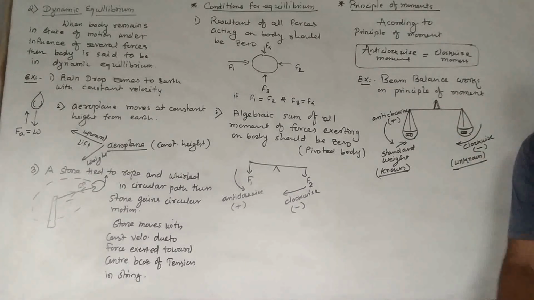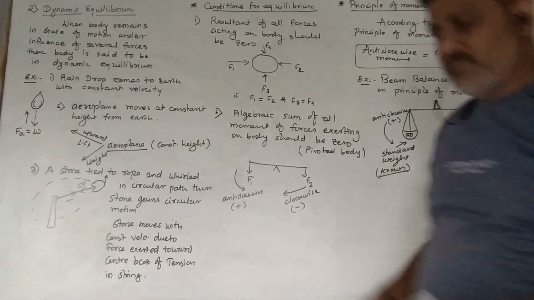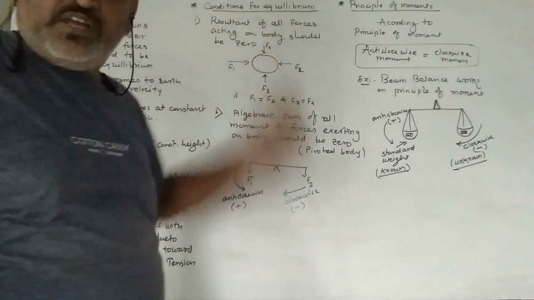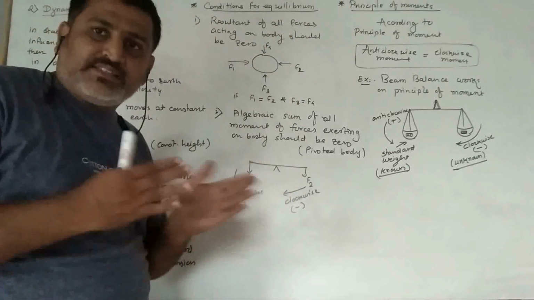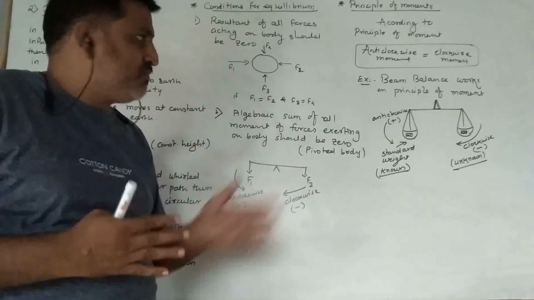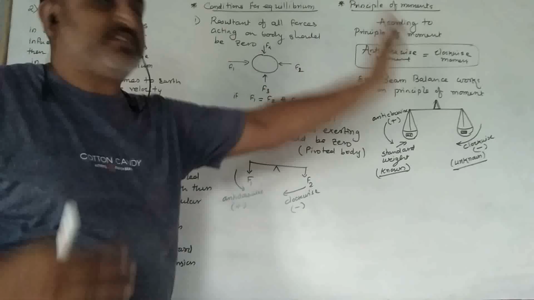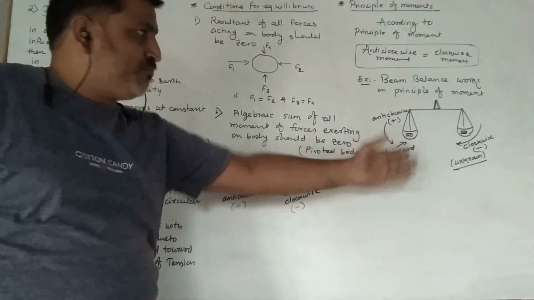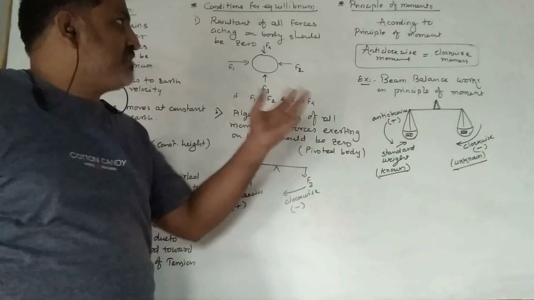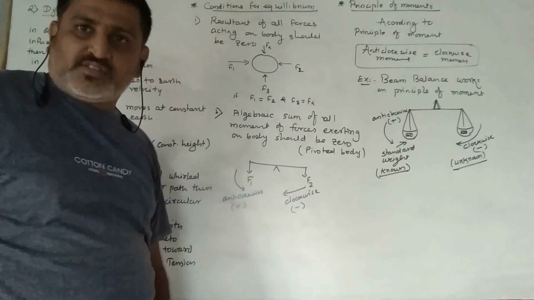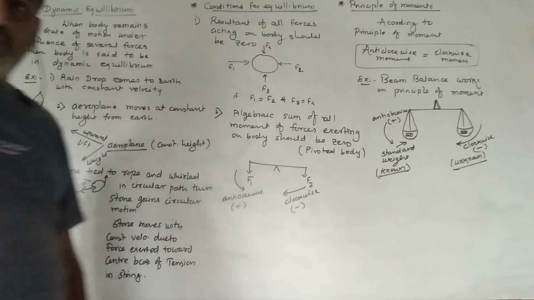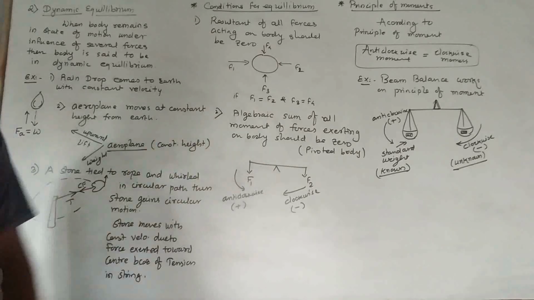In ICSE, last year this question was asked. State the principle of moments as well as give one example of a machine which works on this principle of moments. So a beam balance is an example. Give one example which works on the principle of moments. So a beam balance works on this principle of moments. Okay, I hope you all understood this.